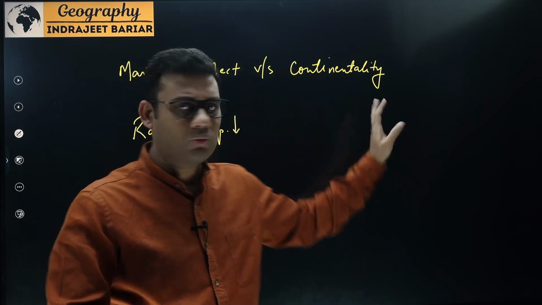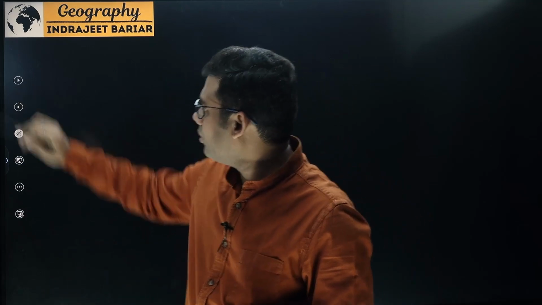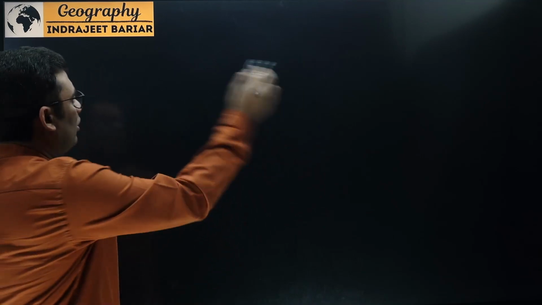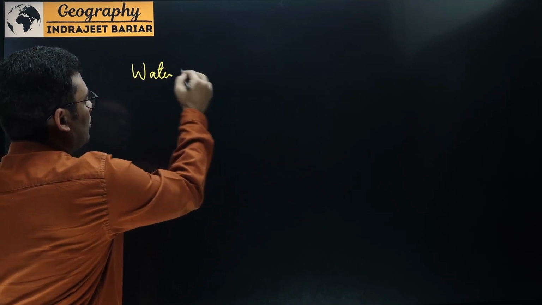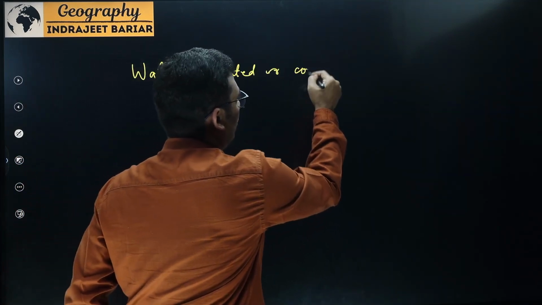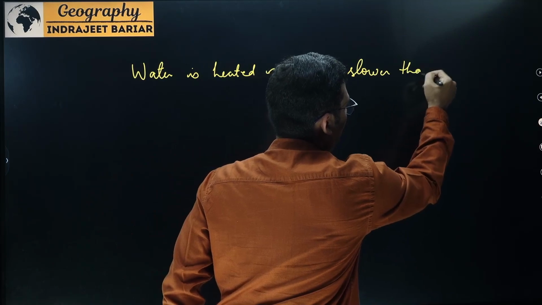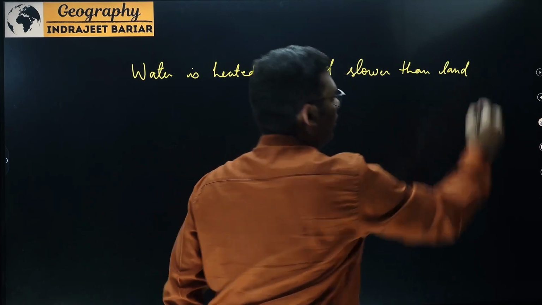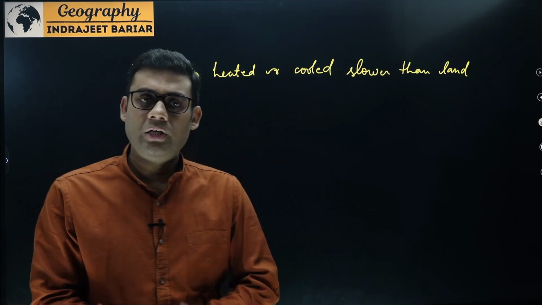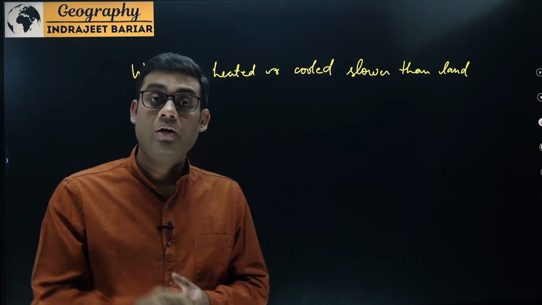So why is it so? This was precisely the question. Now the idea is about the land-water differential or the thermal differential of land and water. Now what is this thermal differential of land and water? Here the statement we can put is: water is heated or cooled slower than land. So water being heated slower than land or cooled slower than land, what are the reasons?